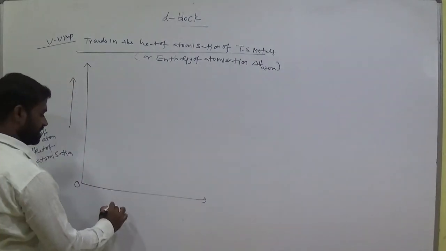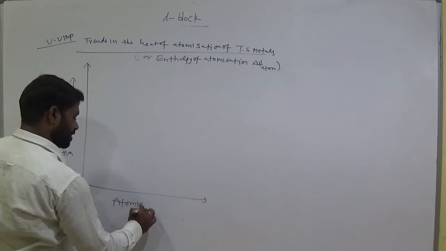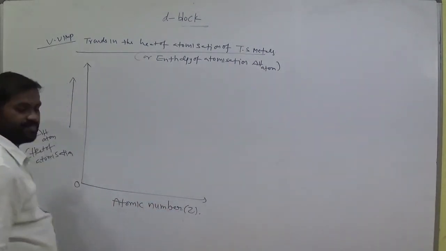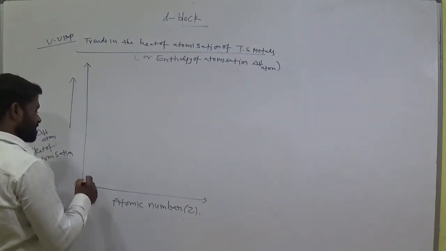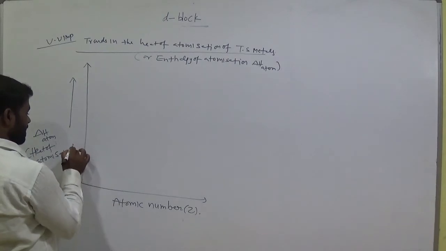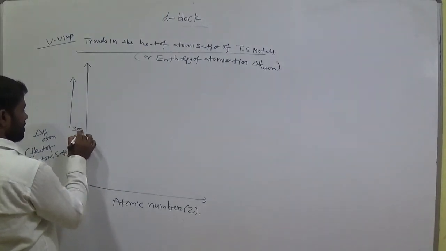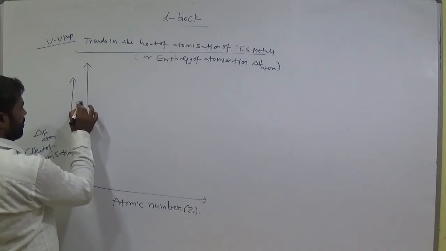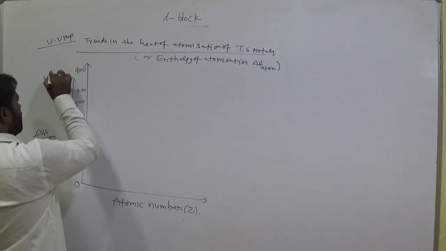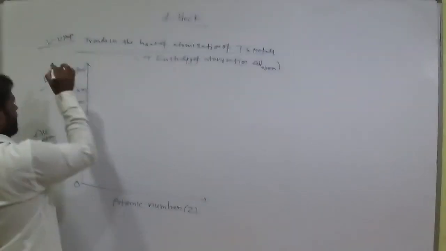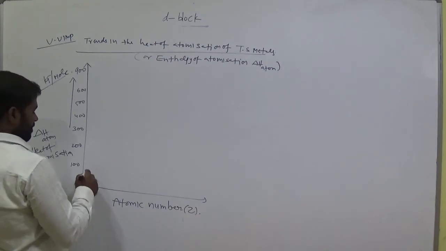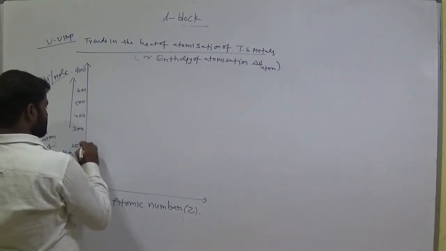This is 0, this is atomic number Z. So the first transition series, similarly this is 0, 100, 200, 300, 400, 500, 600, 900 kilojoule per mole, delta H value. So now the graphical representation is here.